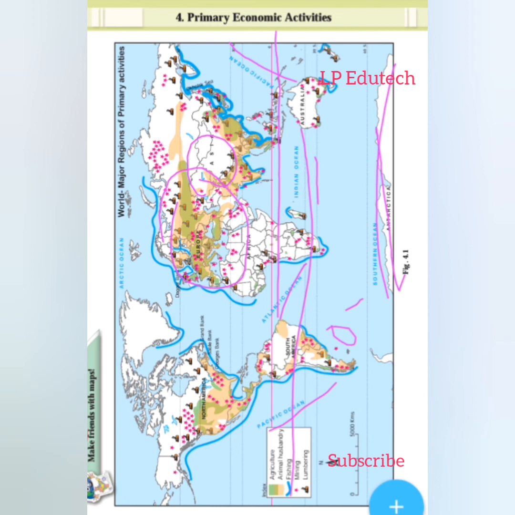Next one. Considering all the 4 continents, in which continent do you find less agriculture being practiced? Less agriculture is practiced in South America. So this is South America, where there are very few agricultural activities.